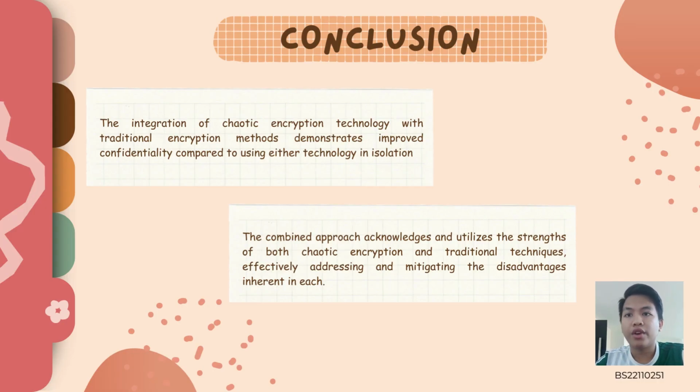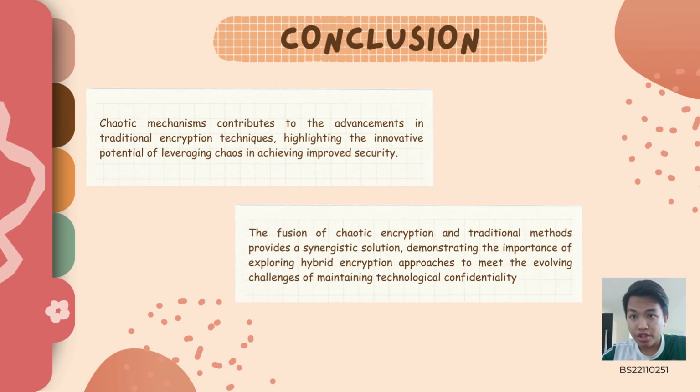Conclusion: The integration of chaotic encryption technology with traditional encryption methods demonstrates improved confidentiality compared to using either technology in isolation. The combined approach acknowledges and utilizes the strengths of both chaotic encryption and traditional techniques, effectively addressing and mitigating the disadvantages inherent in each. The project's use of a chaotic mechanism contributes to the advancement of traditional encryption techniques, highlighting the innovative potential of leveraging chaos in achieving improved security.